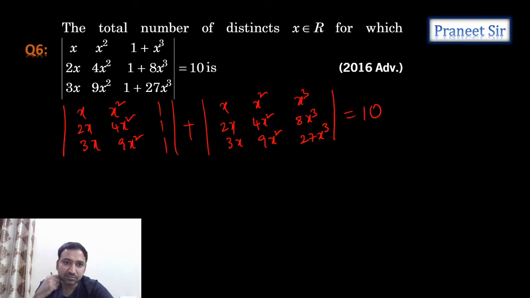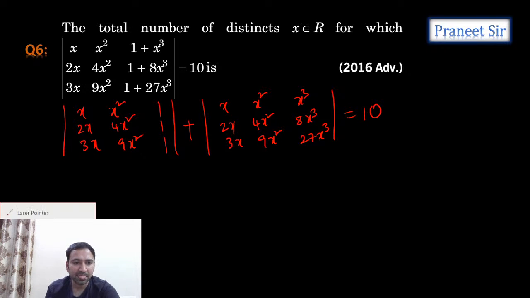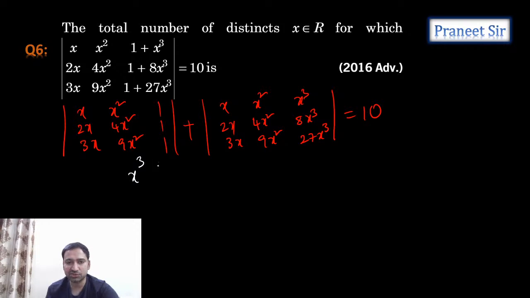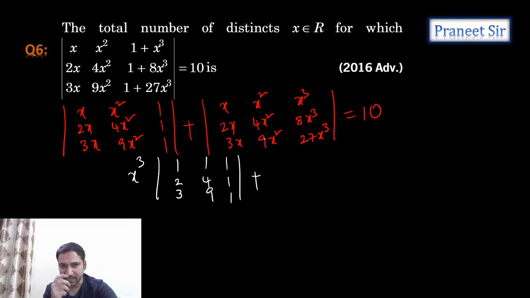Okay, right. So now let's simplify this. In the first matrix, from the first column we can take x, from the second column x square, and finally x cube common, and we can write 1, 2, 3; 1, 4, 9; 1, 1, 1. And in the second matrix, from the first row we can take x, from the second row x square, from the third row x cube.